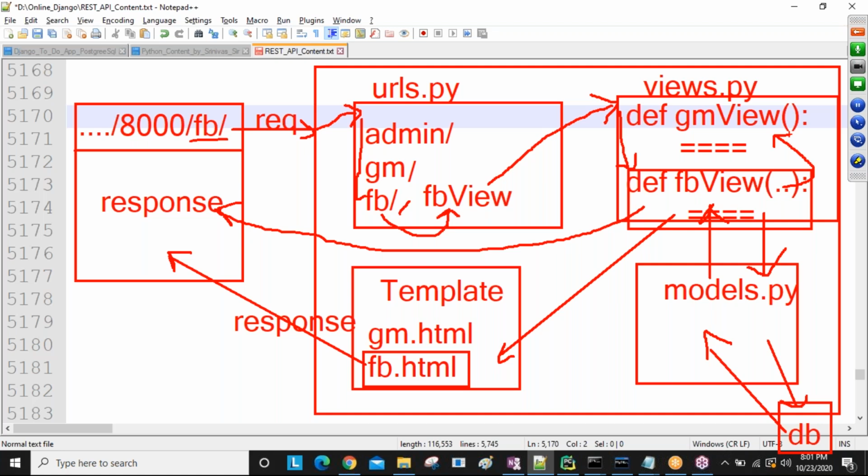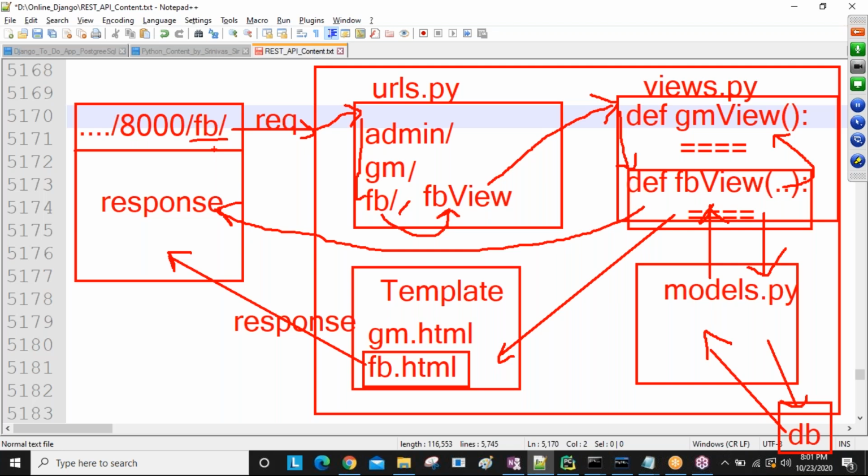Our view can interact with another view also, to share information and to share the response. Simply, do you understand this one? So no problem, guys. Many times we are going to discuss this. Today you are getting the entire structure. Tomorrow, from the next session onwards, part by part, you are going to get first browser to URLs, next URLs to views, like this. Section by section we are going to discuss more clearly.